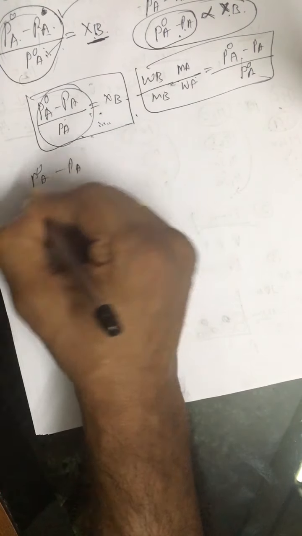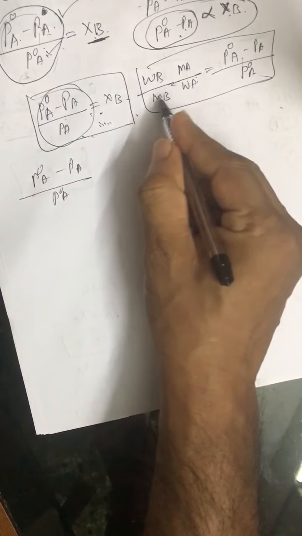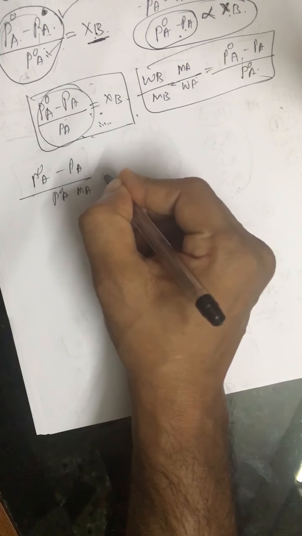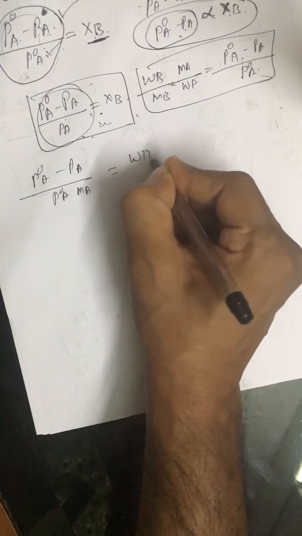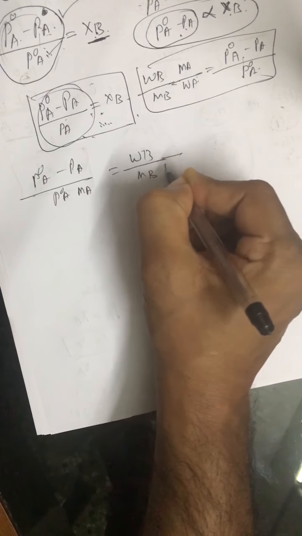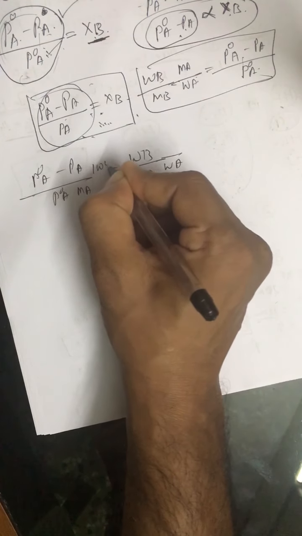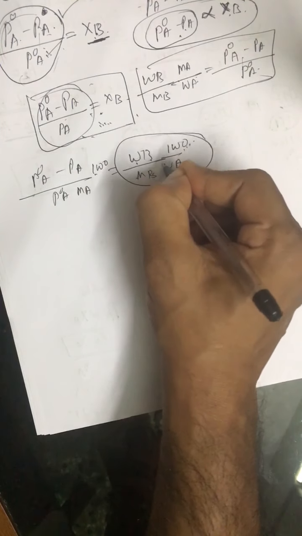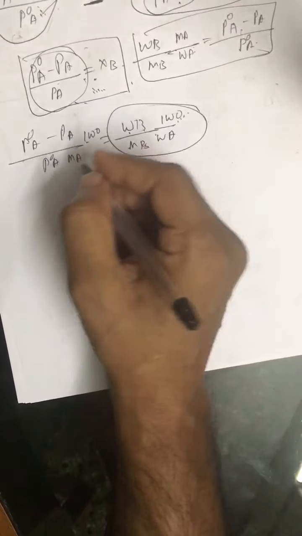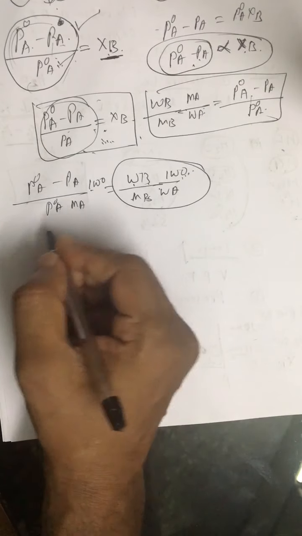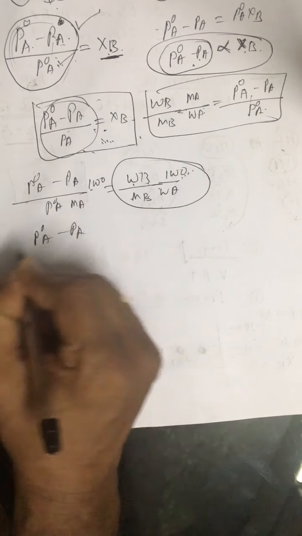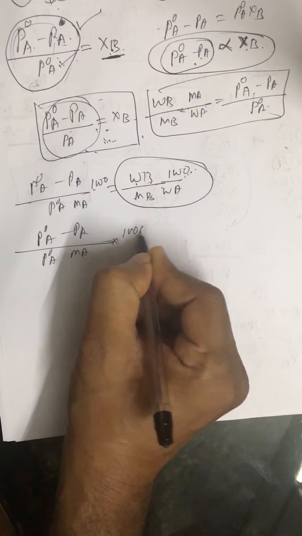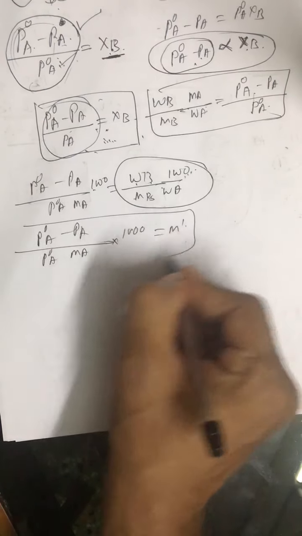If you take MA here, MA is the molar mass of solvent, that is equal to WB upon MB and this is WA, and if you multiply both parts by 1000, now look at this right hand side part, this is molality. So you get this relation: P0A minus PA upon P0A into MA into 1000 equals molality. This is one relation you get.